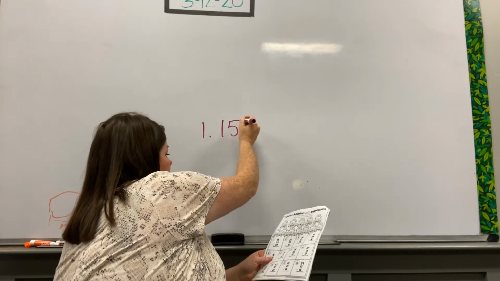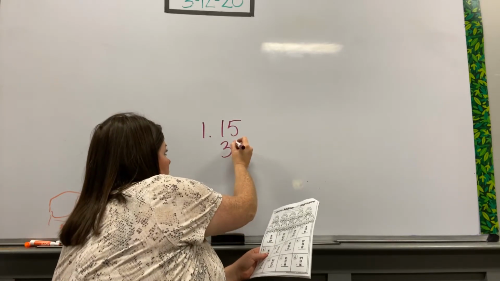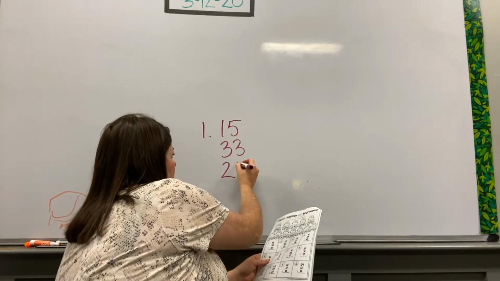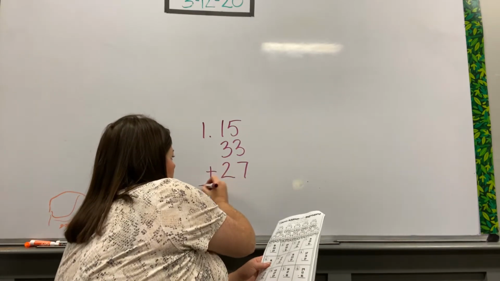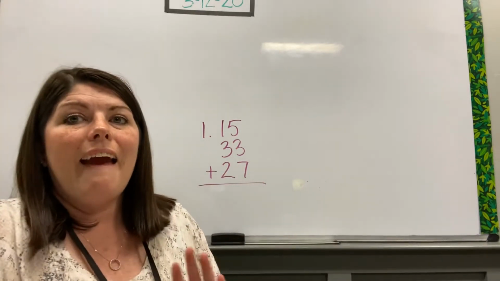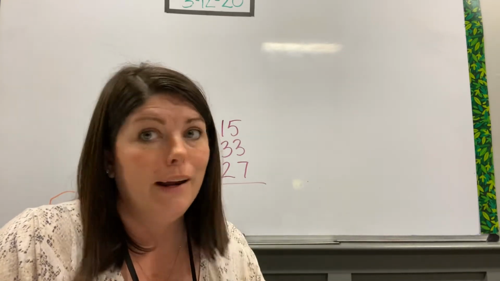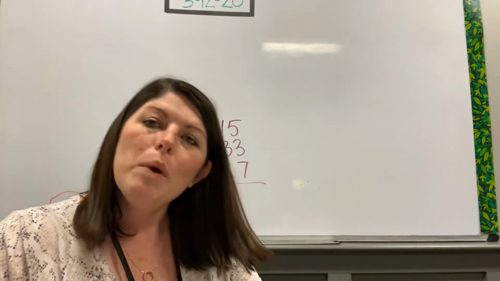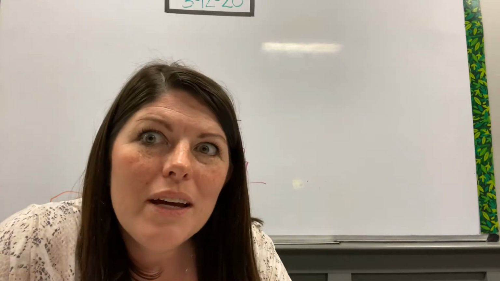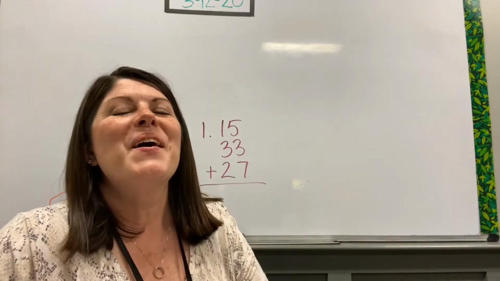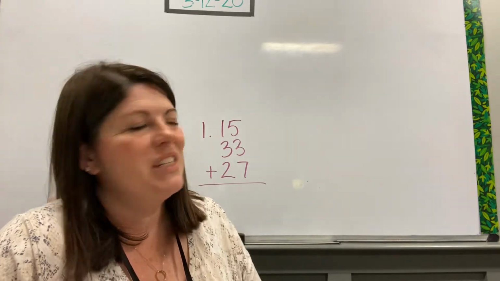We have 15, 33, and 27. This is just like every problem we've ever solved here in 2nd grade, 1st grade, even kindergarten. We always start with the ones.